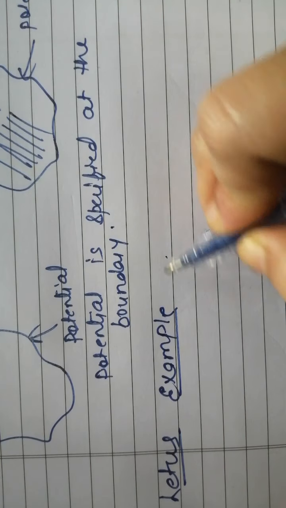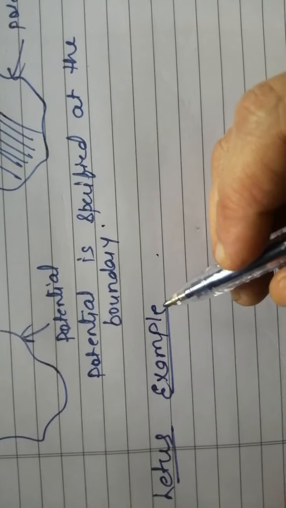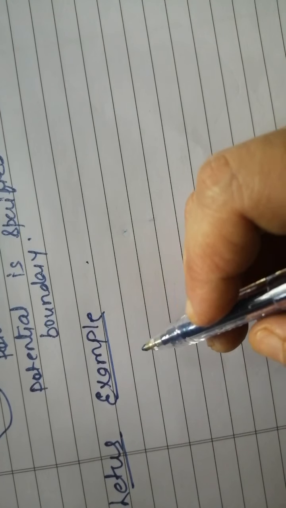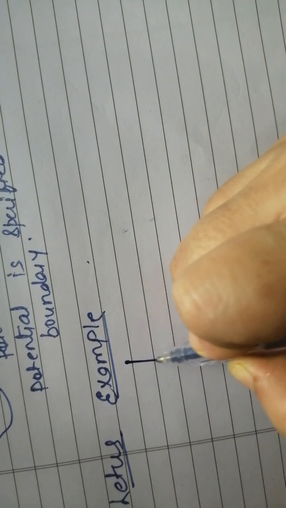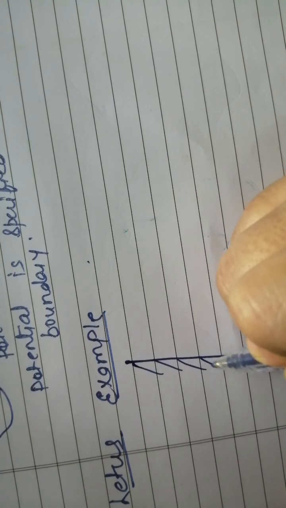Consider a metallic plane, and this metallic plane is grounded.